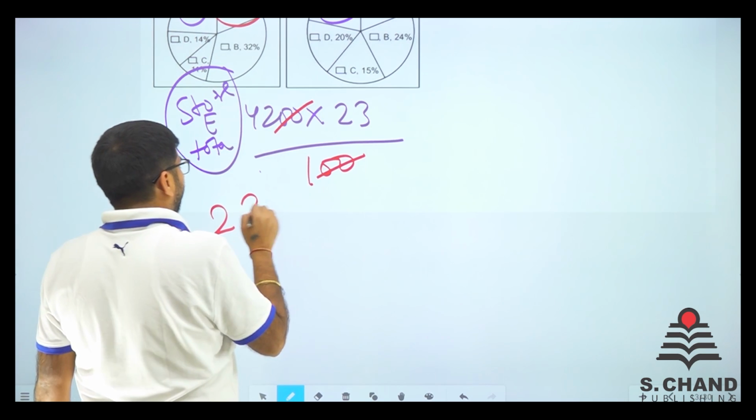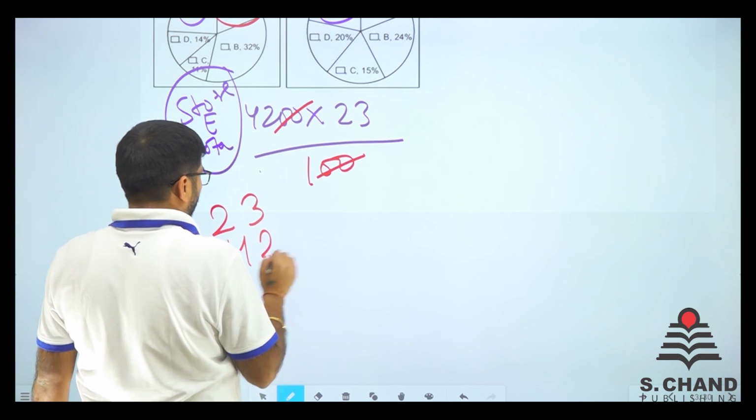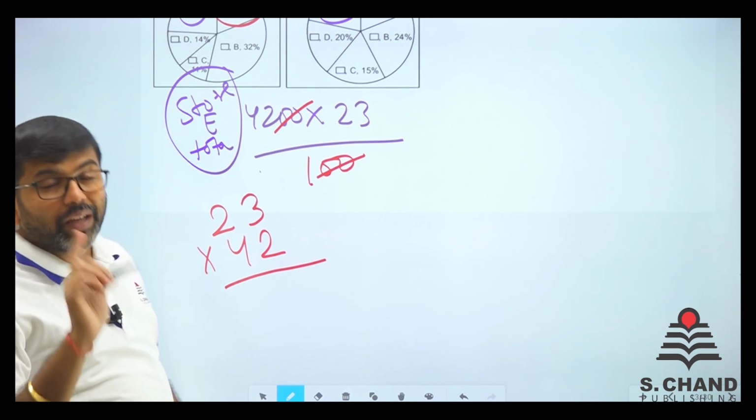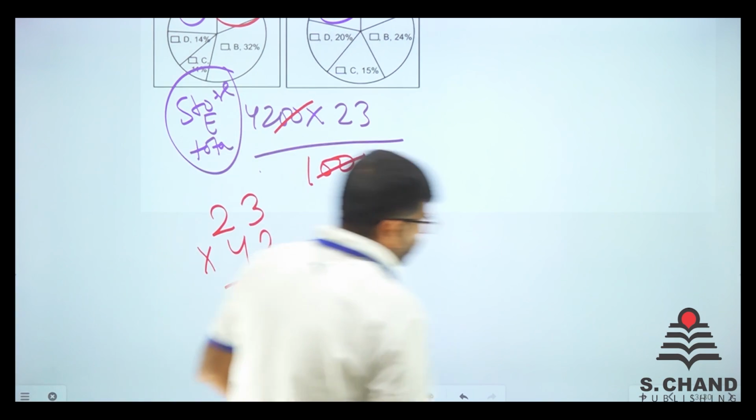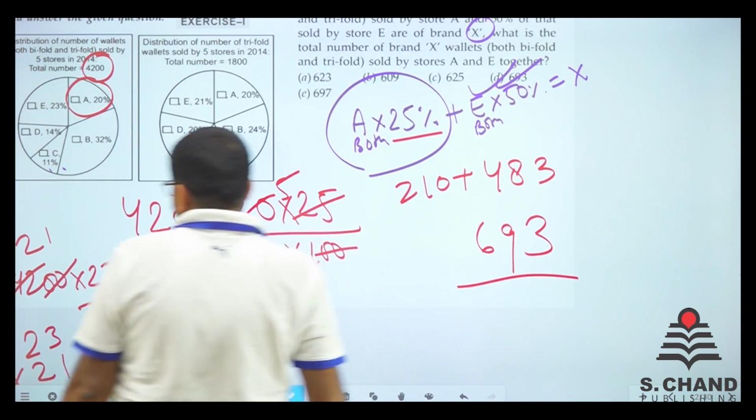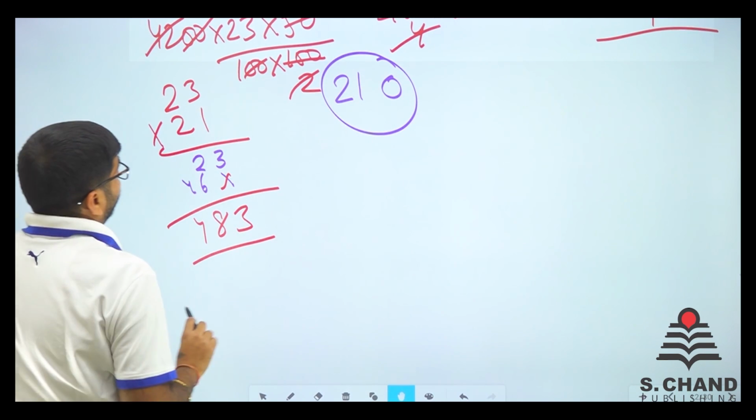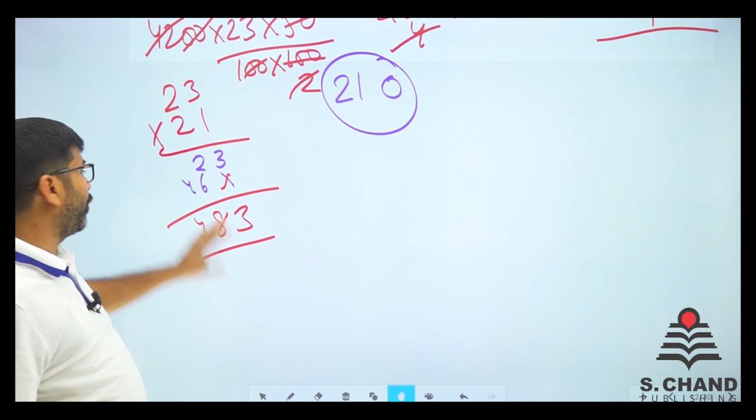So 23 into 42. See, there's one trick we can apply. In just the previous one, we had this 21% of 23. So 21% of 23 is 483.